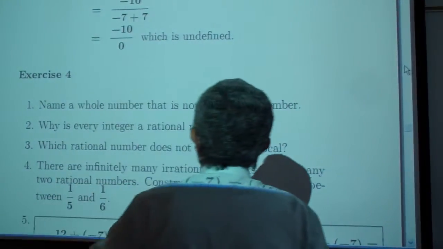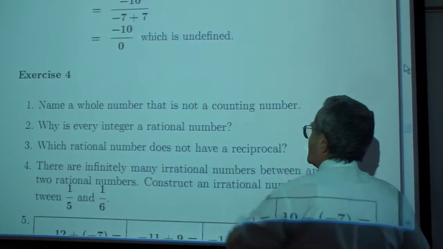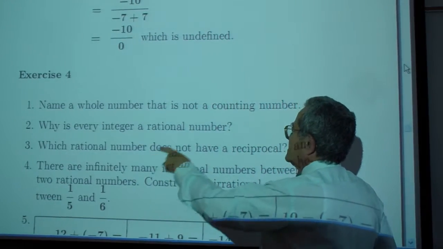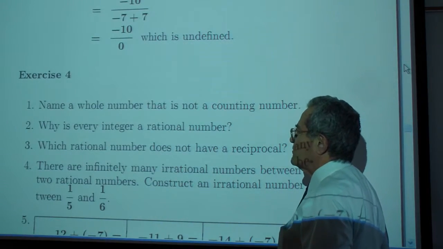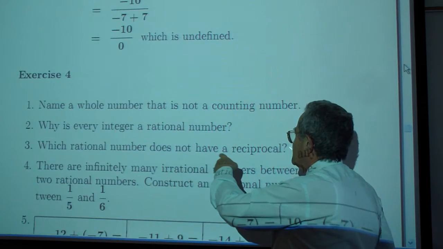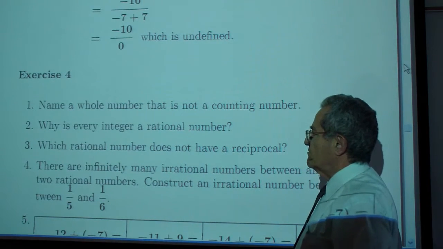Exercise 1. Name a whole number that is not a counting number. Why is every integer a rational number? Which rational number does not have a reciprocal?